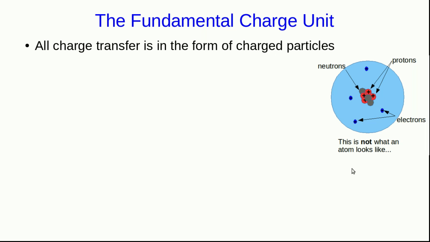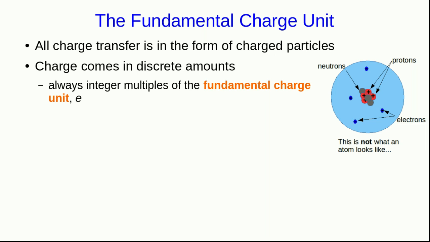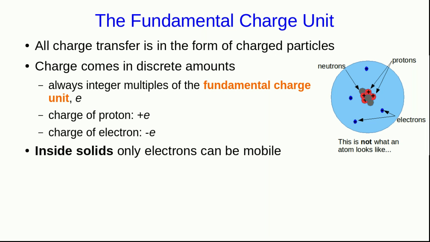It was once thought that charge might be a fluid that moves inside objects, but we now know that all charge is carried by charged particles. And so because of that, charge only comes in discrete amounts, because we can only transfer integer numbers of particles between objects. As a result, charge always comes in integer multiples of what is called the fundamental charge unit, e, which is just a particular positive amount of charge. The charge on a proton is positive e, plus 1e. The charge of an electron is negative e.